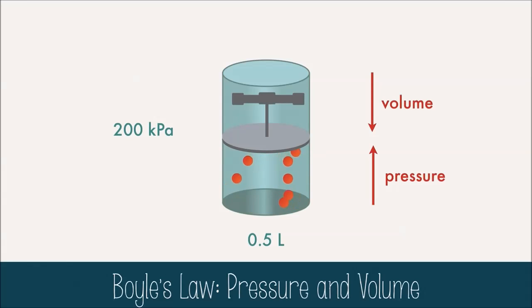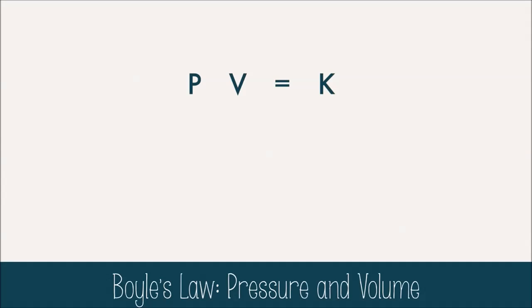And just like we saw earlier, when we decrease the volume, the pressure increases. This is an inverse relationship, which means the variables will be on the same side of the equation and the constant will be on the opposite side. Here's what that looks like. Pressure times volume equals a constant.